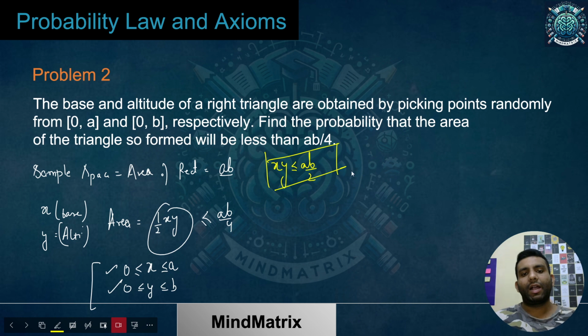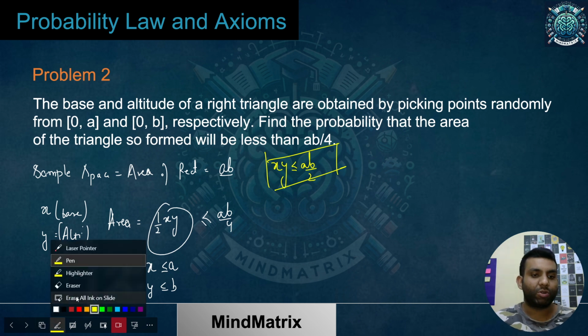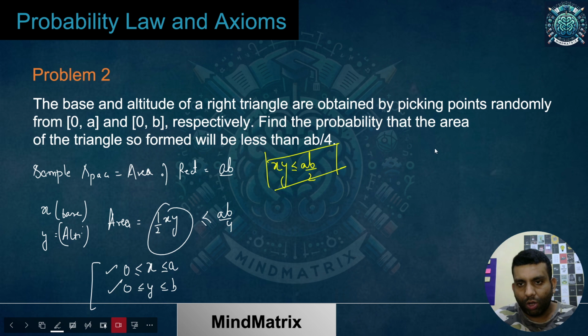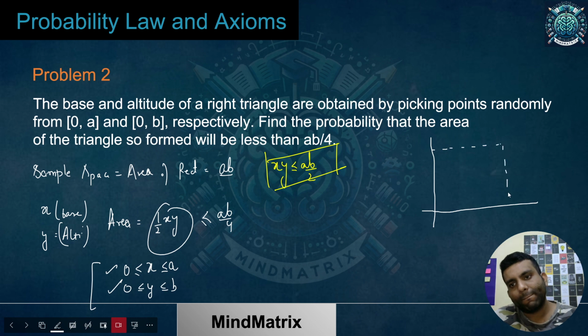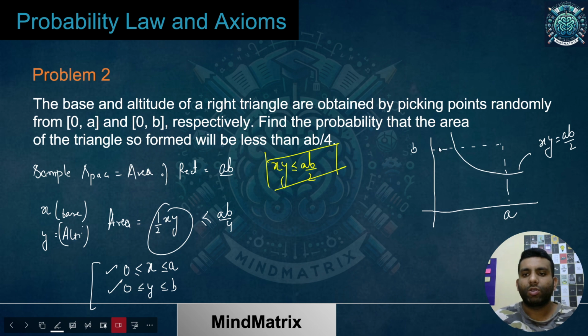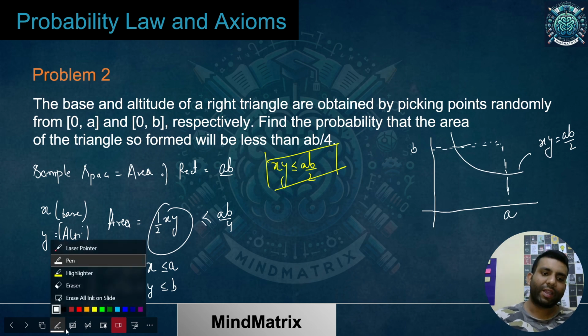Now the point is about the curve which we have to talk about. So it was like this. This is my a, this is my b, and this was the curve I was talking about. So this is basically the curve xy is equal to ab by 2. This is the curve I'm talking about. That would be cutting these lines somewhere. So what I need to do over here, how can I calculate?